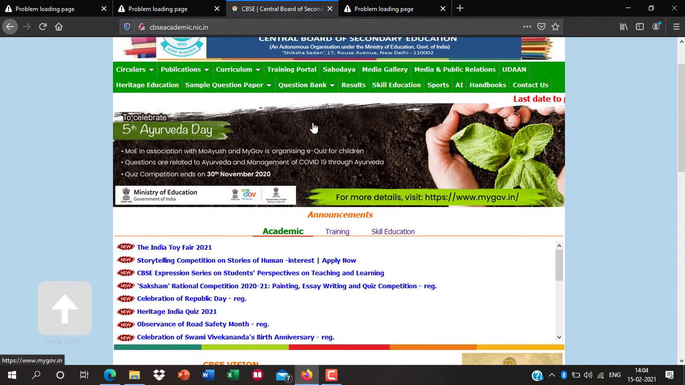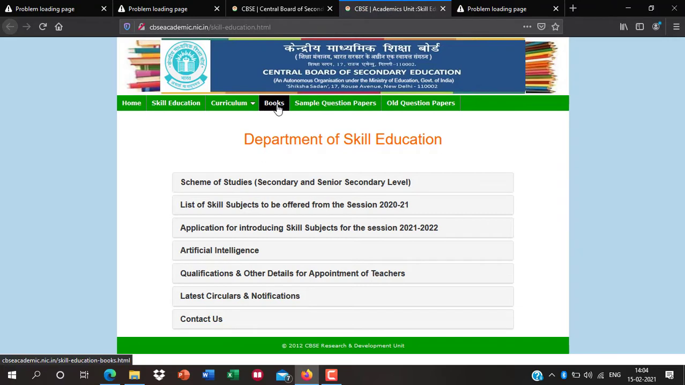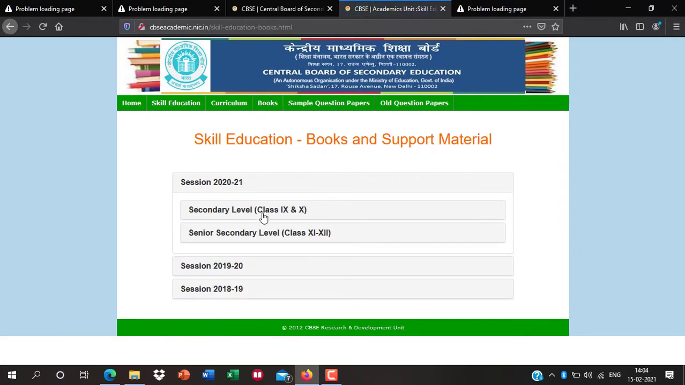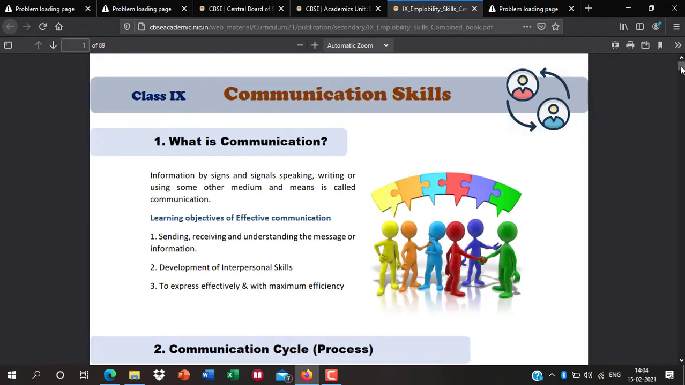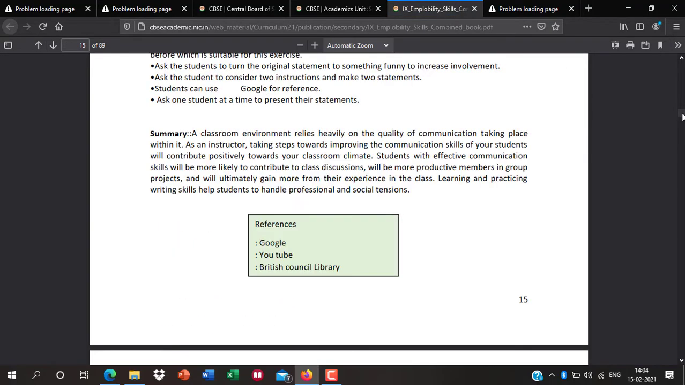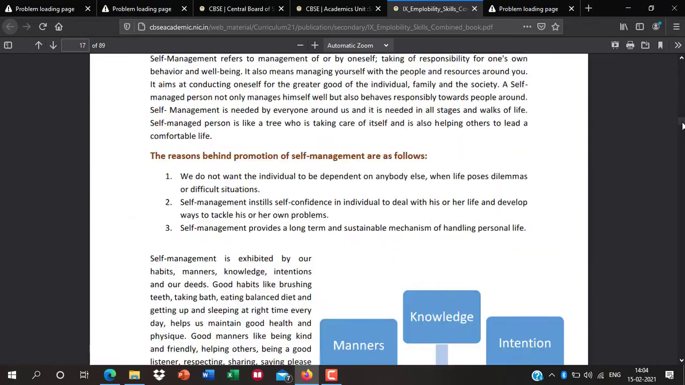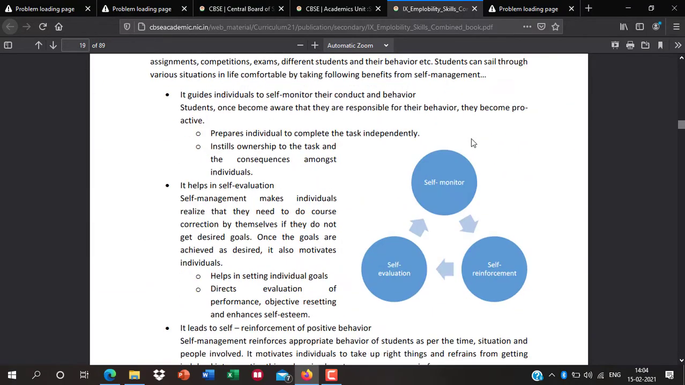Now click on skill education, books, and secondary level. And this is the new study material, so click here. Okay, finally, this is the chapter. Now we are trying to study what the important topics in this area are.